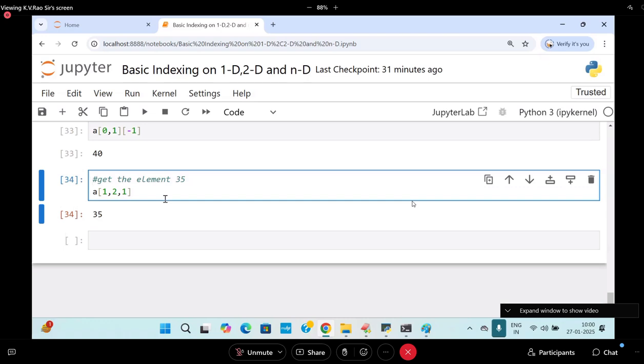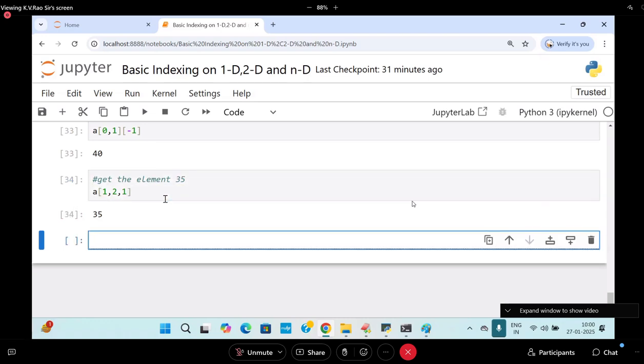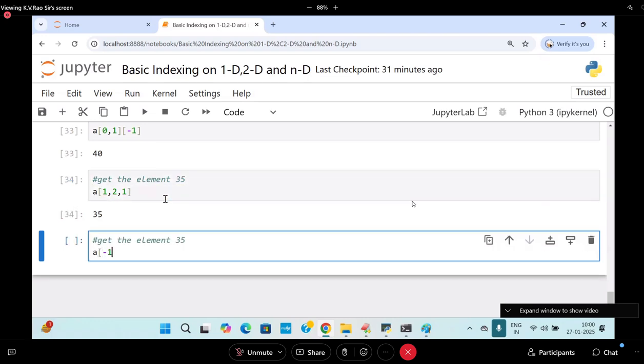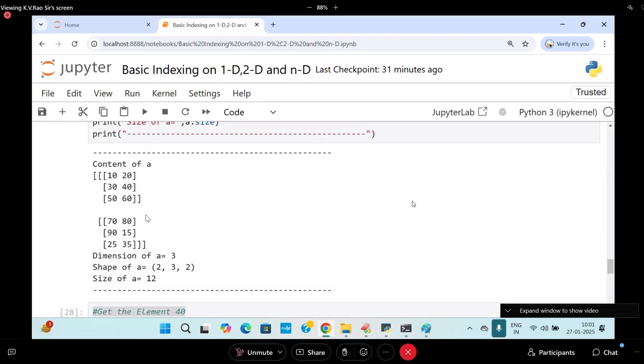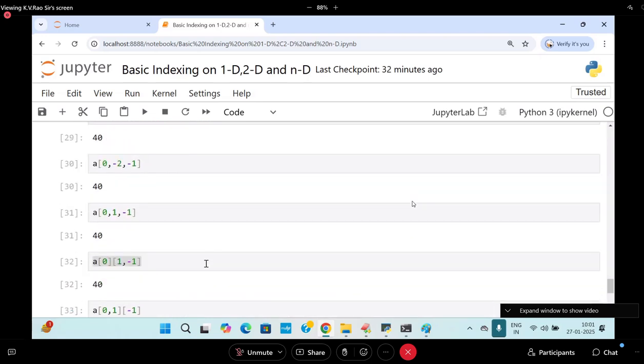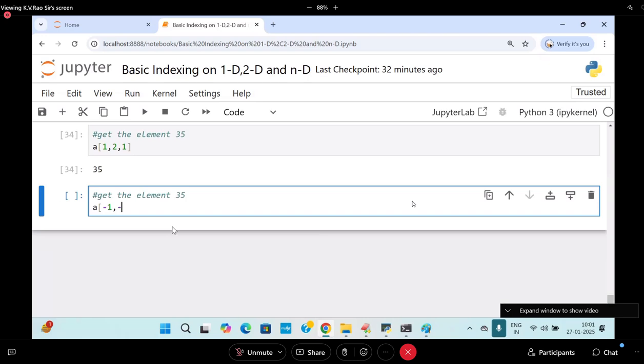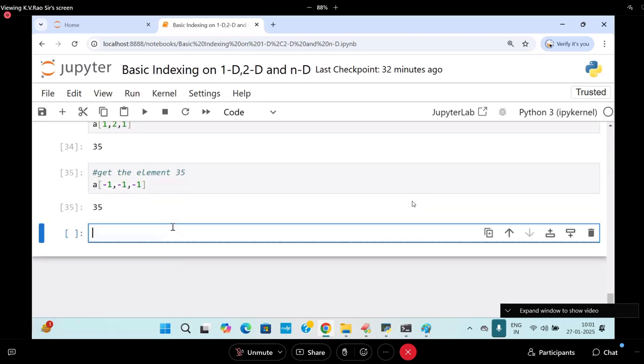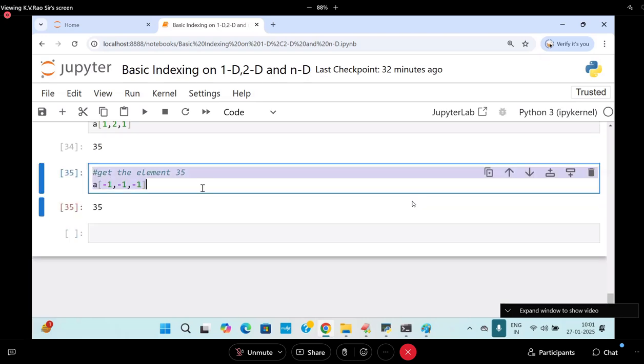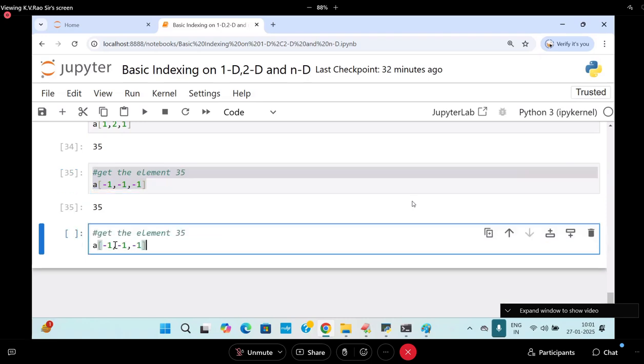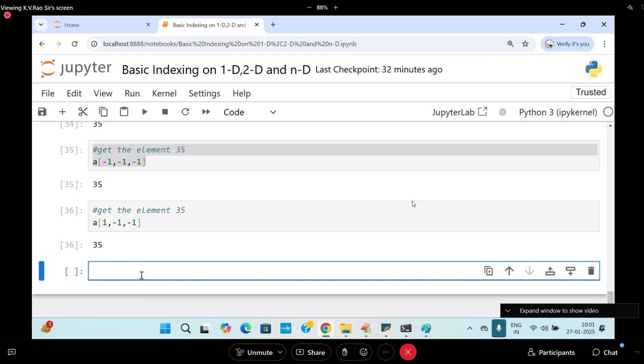Next, get the element 35. Another way with a negative indexing completely. A of -1 comma -1 comma, what is that? -1, -1, -2, -3, -1. A of minus 1 comma minus 1 comma minus 1 gives element 35. Another way is called what, a of 1 comma simply also gives the 35. Are you following me? Like that you can follow.